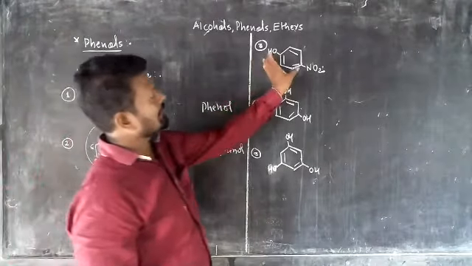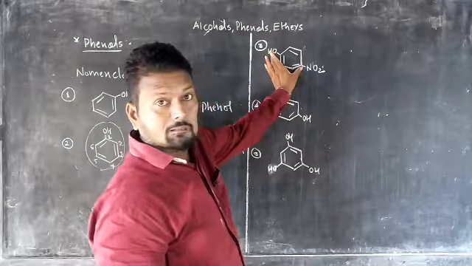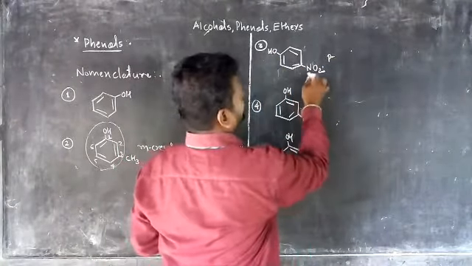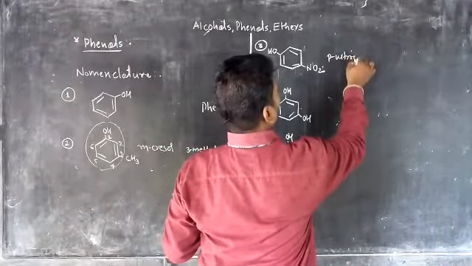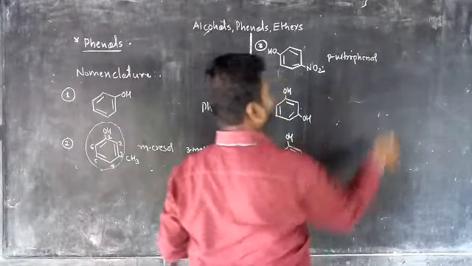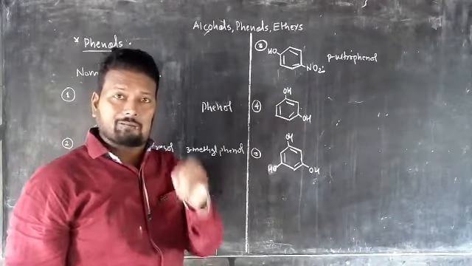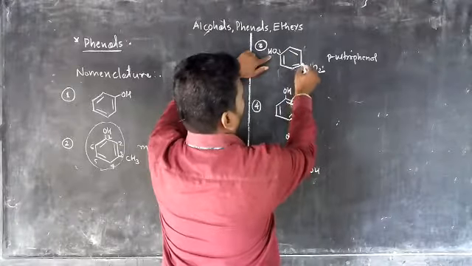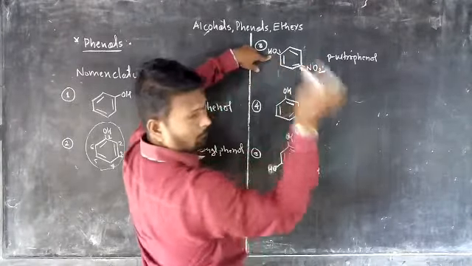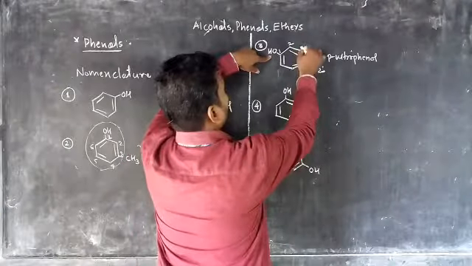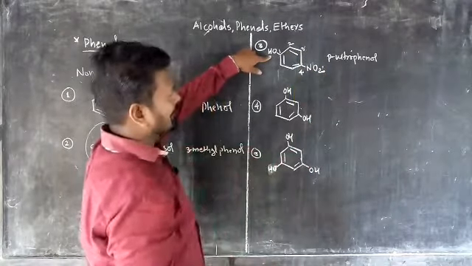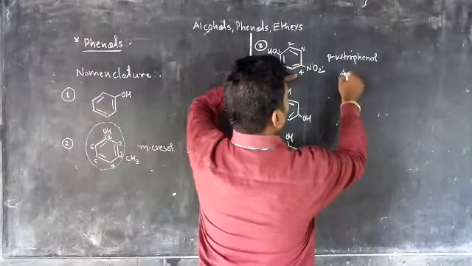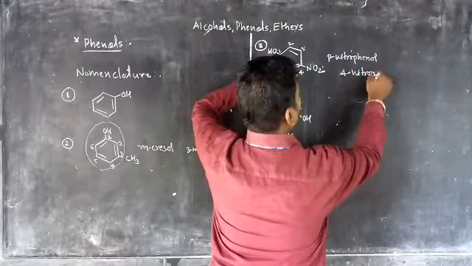In the second one, the attachment looking in common system is in front of each other. So that is the para position. So p. Okay. This is the nitro group. Para nitrophenol. Okay. While we write the name according to IUPAC system, this is the 1, 2, 3, 4. 1, 2, 3, 4. Same clockwise or anti-clockwise. 2, 3, and 4. Okay. So position 1 phenol and 4 position nitro. So name is 4-nitrophenol.